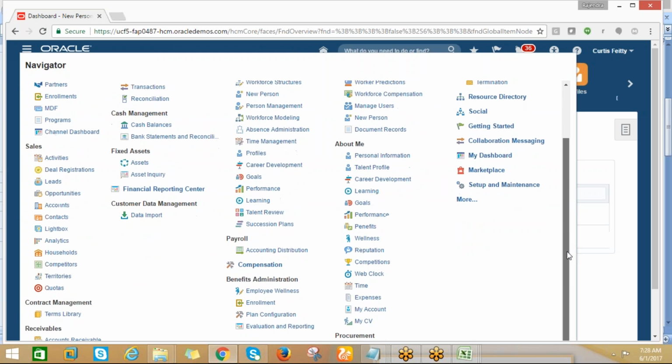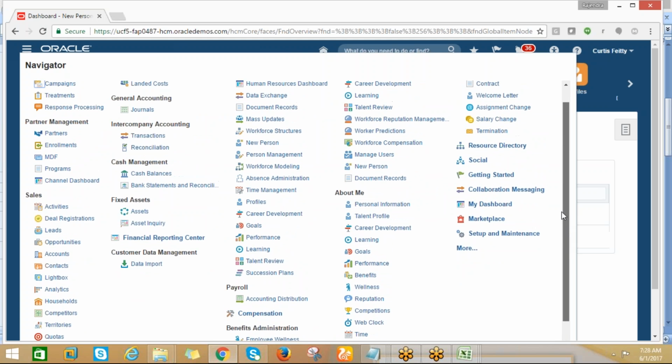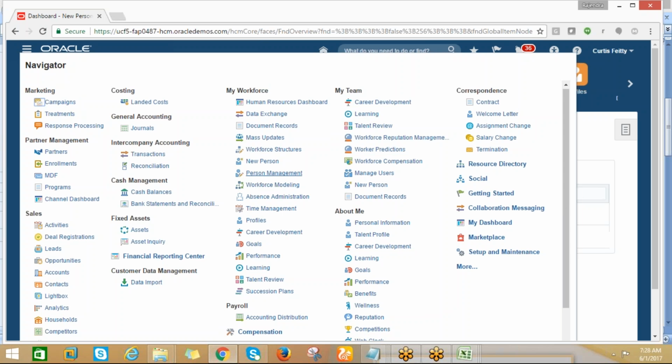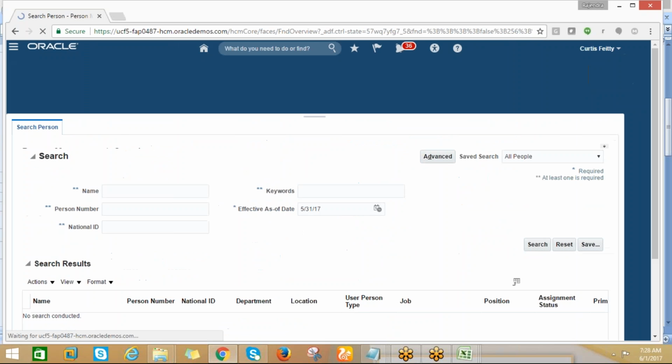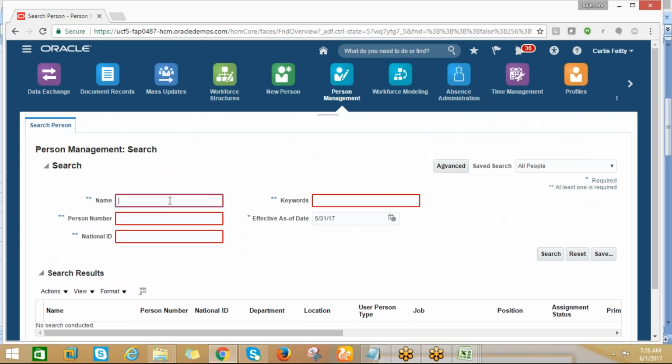Let me check the transaction related to person management. In person management, click on search, and you can view any kind of data.